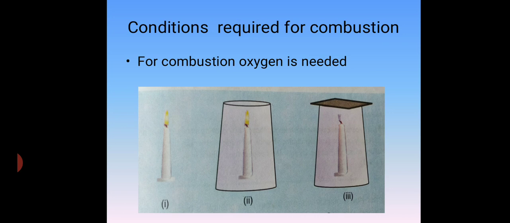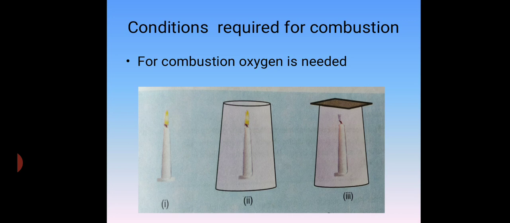Now, the conditions required for combustion. There is one activity. What you have to do? You have to take a lighted candle, and after some time invert a transparent glass over it, and observe it for 2-3 seconds.